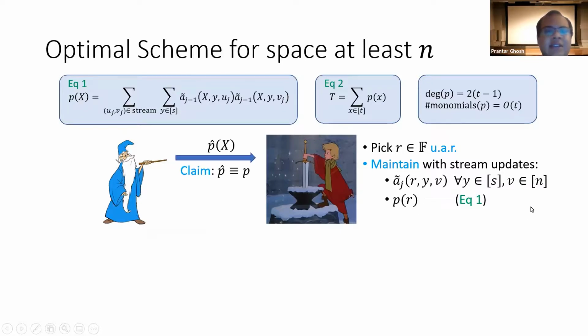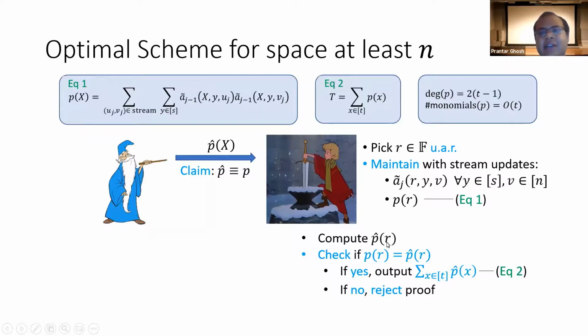So now the prover sends the verifier polynomial P hat, which he claims to be identical to P. Verifier computes P hat at the point R and compares it with the value P of R that he had computed. So if they are equal, then he believes that P and P hat are the same, and so he outputs summation of P hat X as the answer according to this equation. And if not, he is sure that the prover is cheating him, and so he rejects the proof.